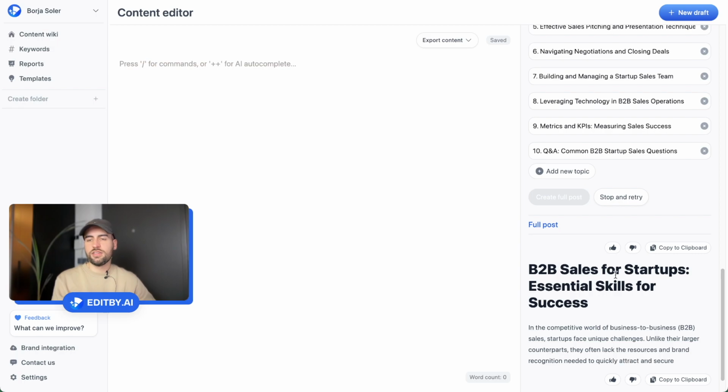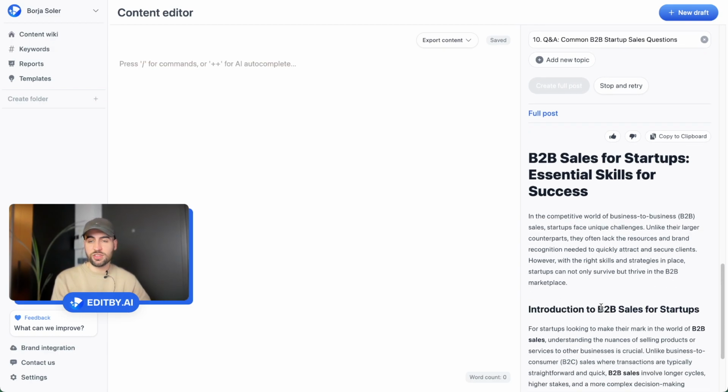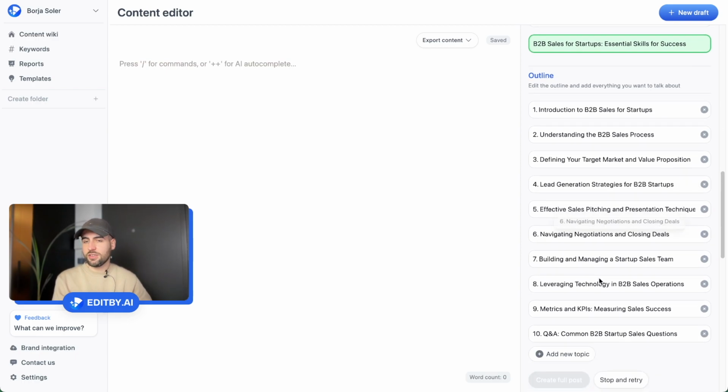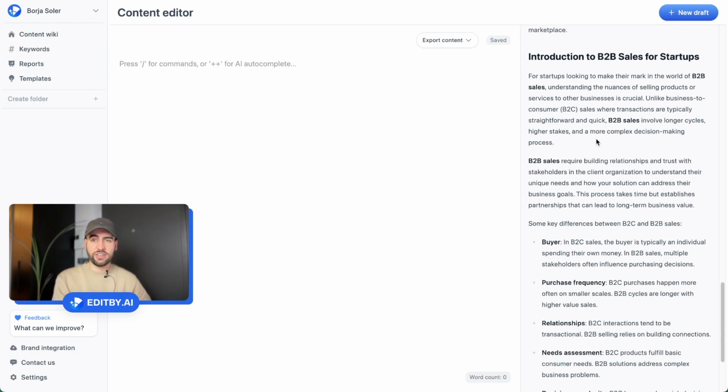So here it has started to create the article. So B2B sales for startups, the title that we edited, essential skills for success. And now here it's going to follow the outline that we accepted or that we edited, and it will create the whole content. Here we can see that it's adding also these bold words. These bold words mostly are going to be related to our keywords that we decided to add, and also with the most important topics or the most important sentences that the AI considers.